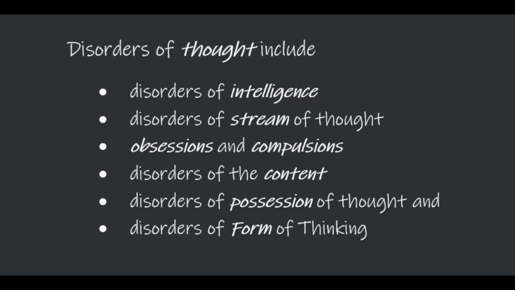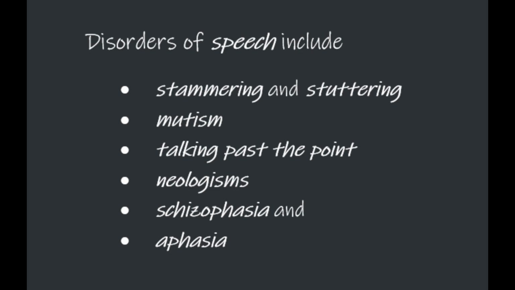Chapter 4: Disorders of Thought and Speech. Disorders of thought include disorders of intelligence, disorders of stream of thought, obsessions and compulsions, disorders of the content, disorders of possession of thought, and disorders of form of thinking. And disorders of speech include stammering and stuttering, mutism, talking past the point, neologisms, schizophasia, and aphasia.